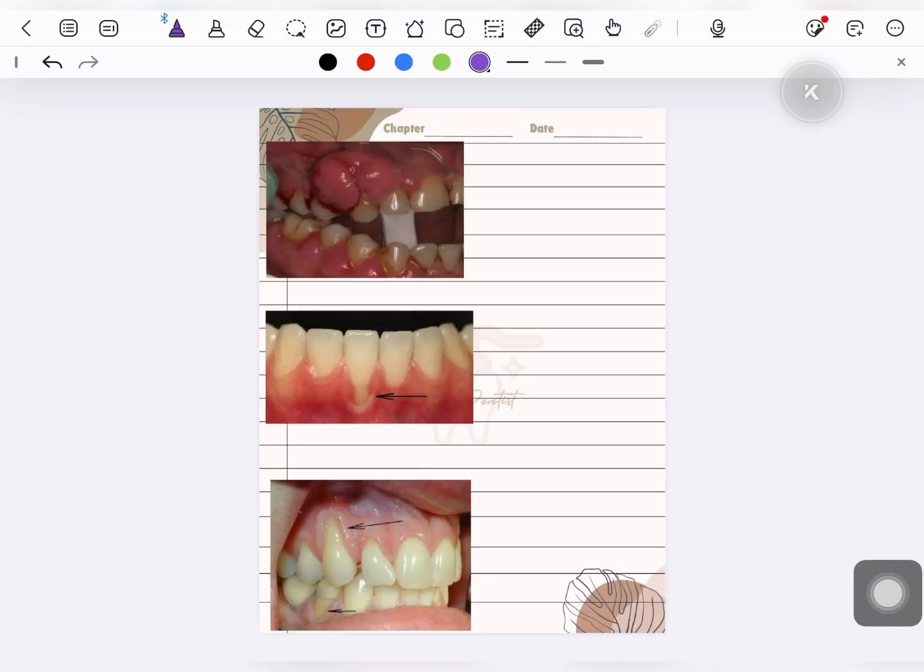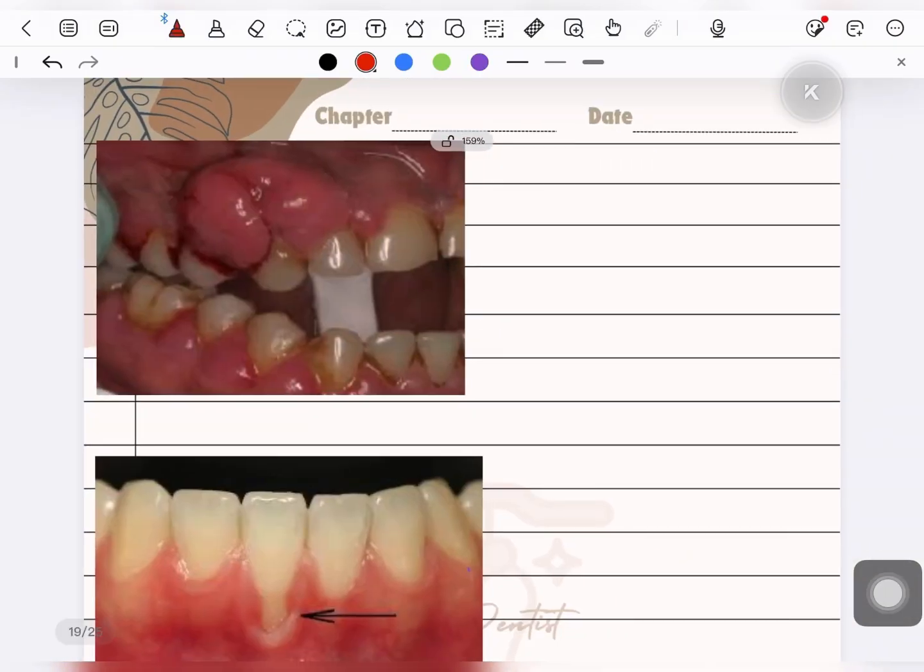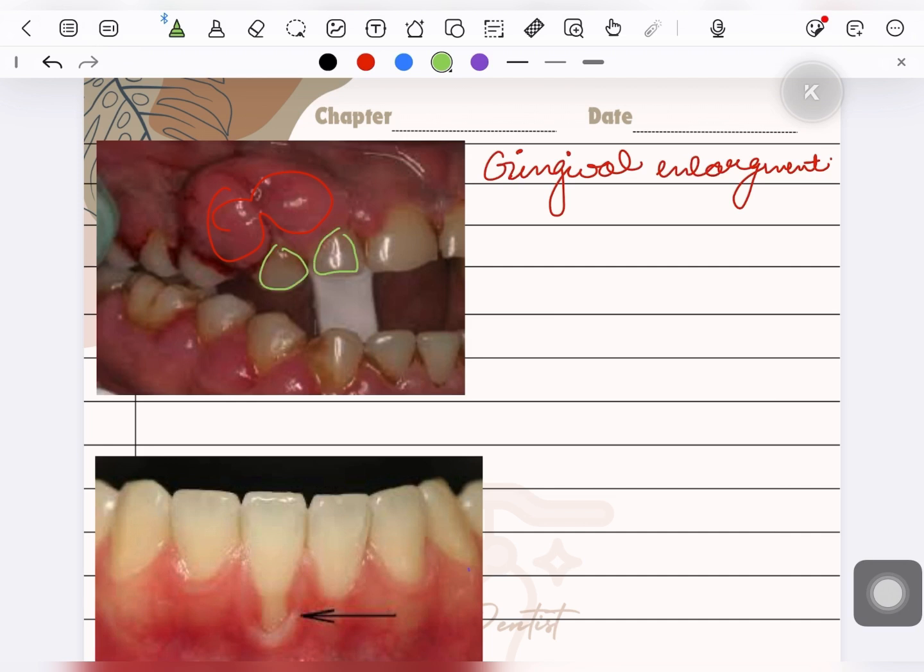We can discuss these pictures. In the first picture, this is a case of gingival enlargement, in which the gingiva has enlarged or inflamed. This is the crown portion. The clinical crown is smaller than the anatomical crown.